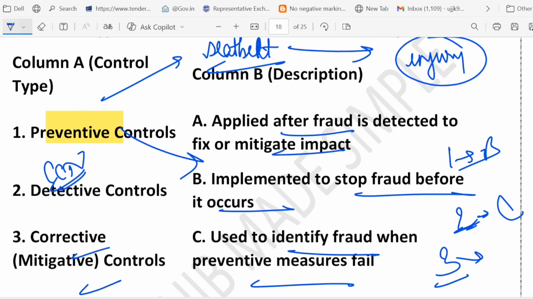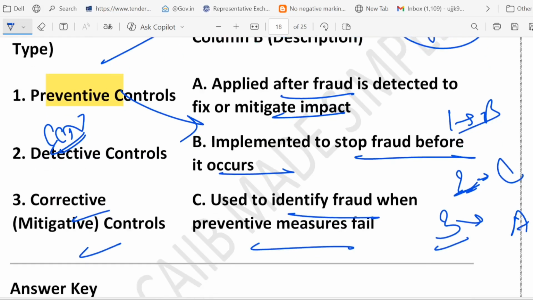So this is like calling a mechanic after your car breakdown: disciplinary action, patching a system, changing a process to prevent future issues. So 3 is linked to A. 1B, 2C, 3A. Remember, preventive means you stop the fraud before it happens, like changing the password, access control. Detective means find fraud after it happens, like audit and monitoring. Corrective means fix the damage after the fraud is detected, right?